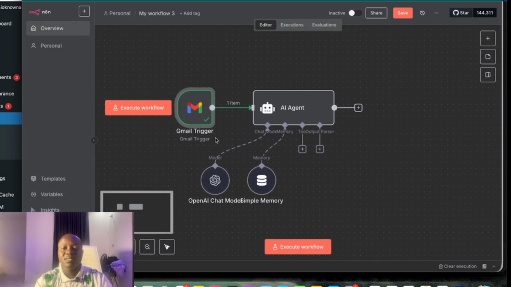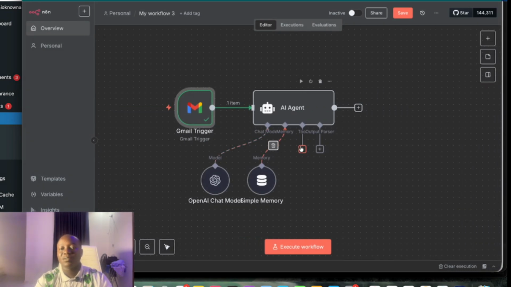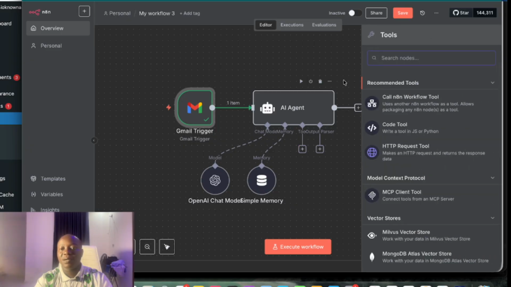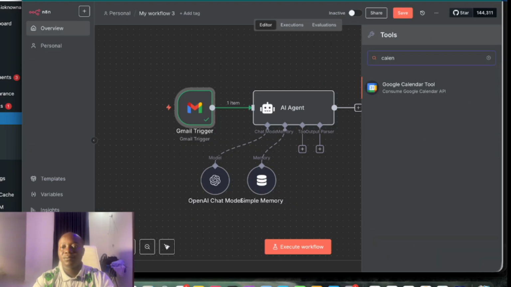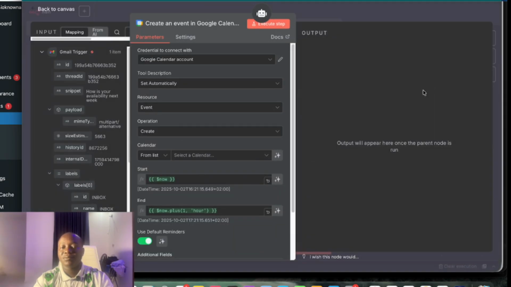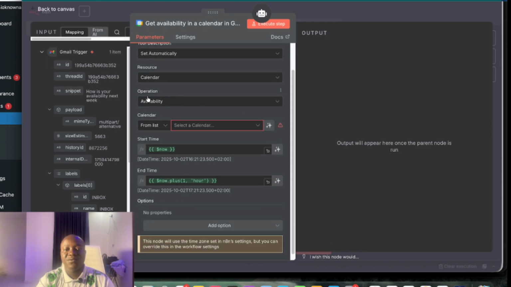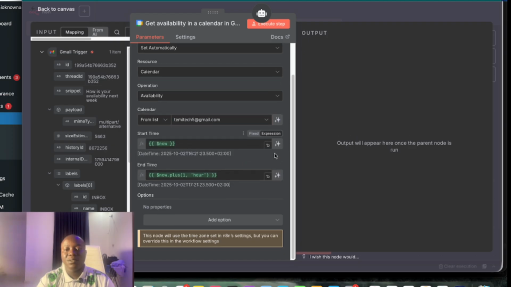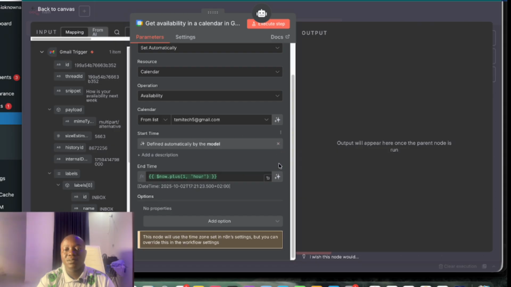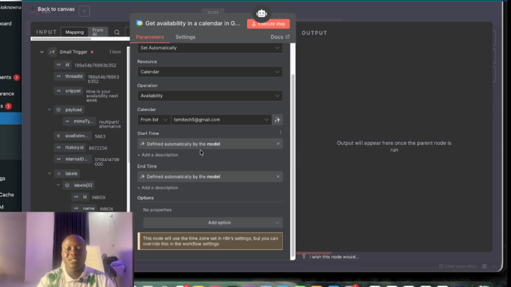So like I said, this AI agent can help us to book an appointment. So let's add our calendar appointment to it. Then go to calendar tools. The first thing is for it to be able to fetch our availability. Then we click on this resource, click calendar, give it availability. Then you select your mail. I can toggle this, and this will enable the AI agent to determine the start time and the end time.